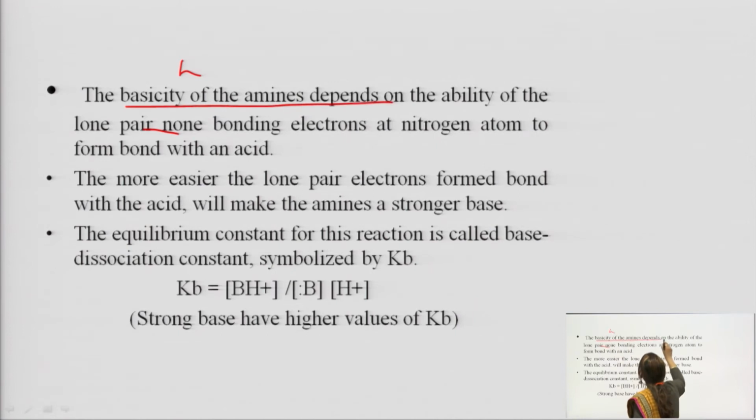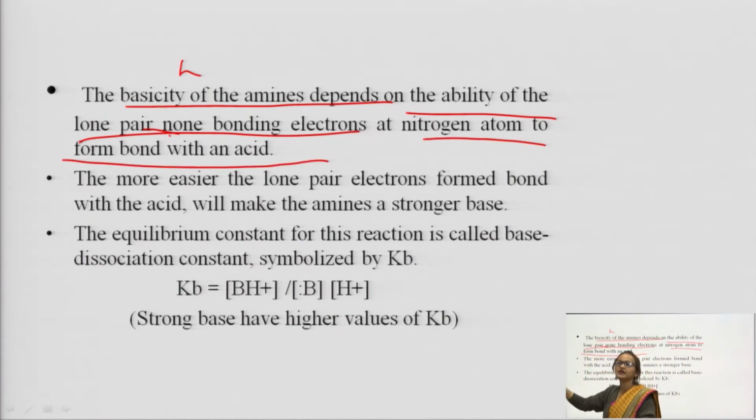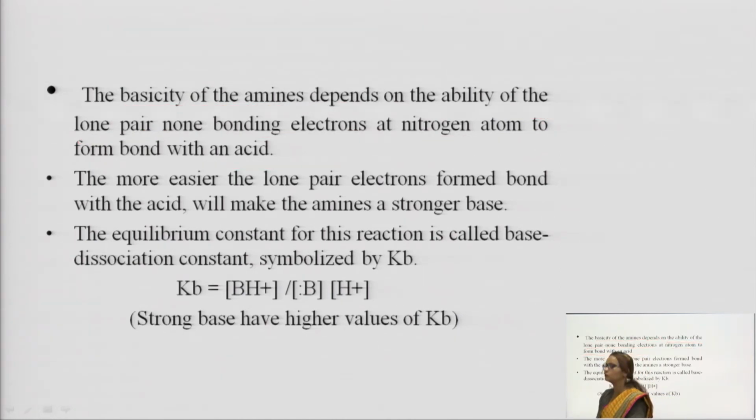The basicity of amines depends on the ability of the lone pair, the non-bonding electrons at the nitrogen atom, to form a bond with an acid. It means how easily a lone pair or non-bonding electron can form a bond with any atom decides its basicity. If a compound can easily form a bond with another atom using these electrons, it is called highly basic.